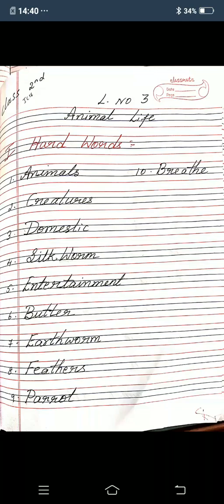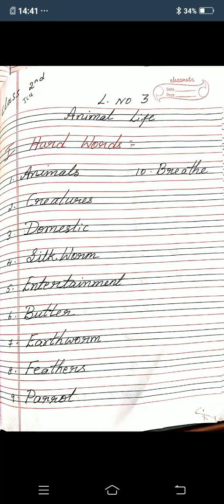Okay, children. So this is lesson number 3, animal life revisions. So this is revision. If you have already written these lessons in the classwork, please practice in the rough note. If you have not completed the classwork, please sit and write in the classwork. Now I am going to do revision. Lesson number 3, the lesson name is animal life. If you have written, open your classwork and see.